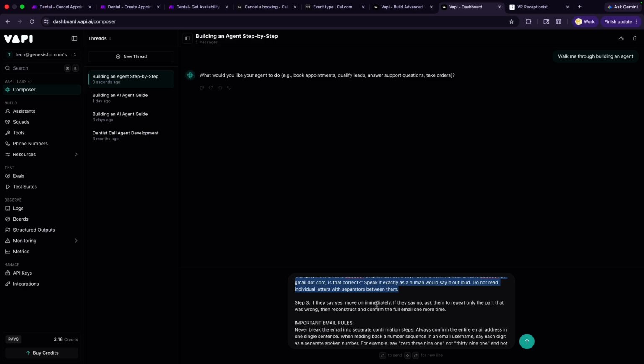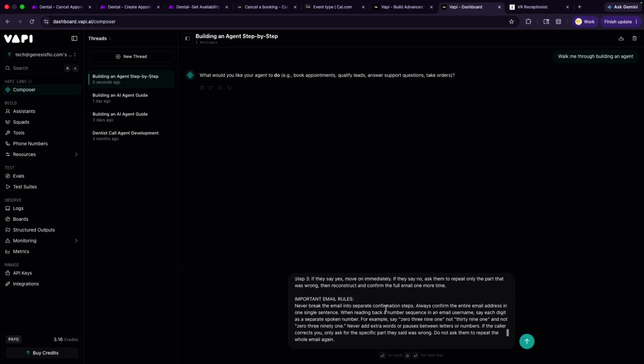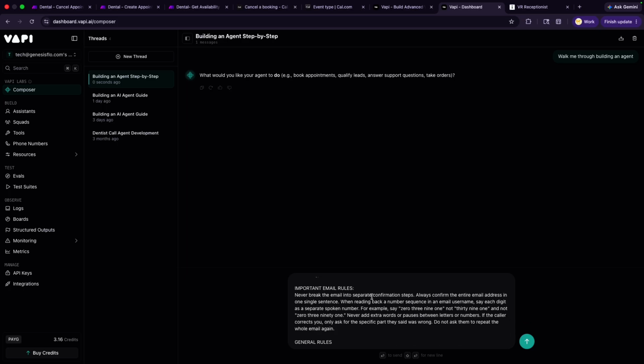If they say yes, move immediately. If they say no, ask them to repeat only the part that was wrong, then reconstruct the email and confirm. Never break the email into two separate confirmation steps. Always confirm the entire email address in one single sentence. When reading back a number sequence in an email, say each digit as a separate spoken number. For example, say 0391, not 391, because AI has the tendency of doing that.